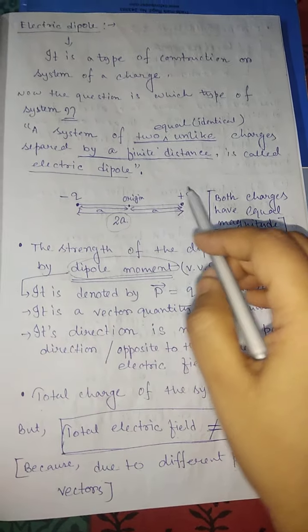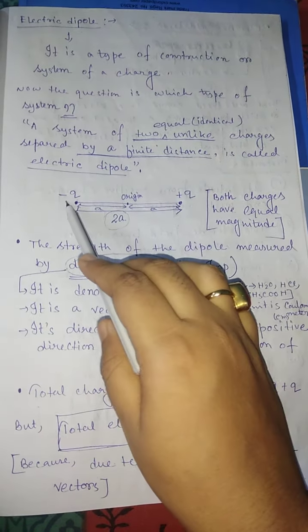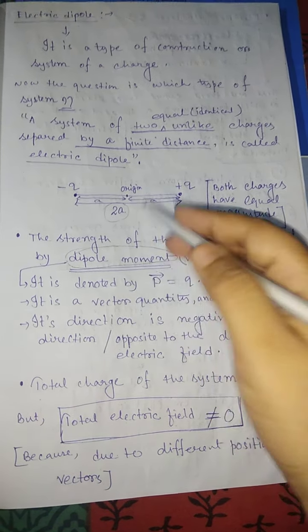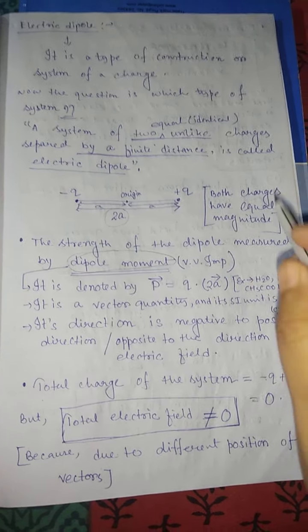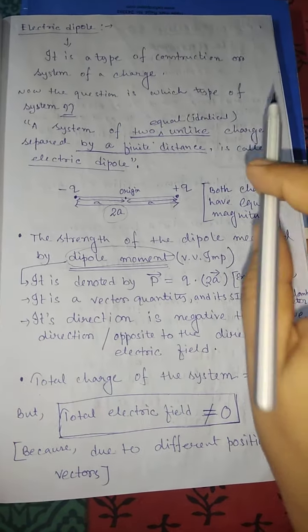Now if we ask what is the total charge of this system, total charge means this plus this, so minus 1 plus 1, what? 0. Net charge, total charge of the system is 0, but total electric field cannot be 0.